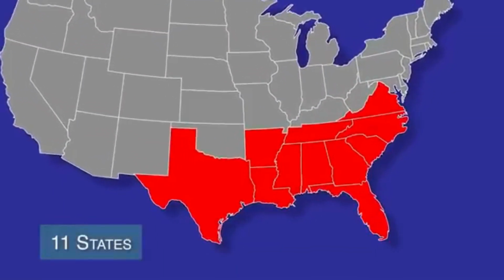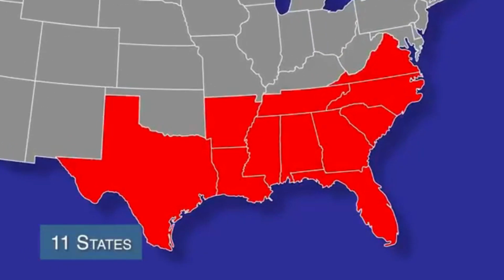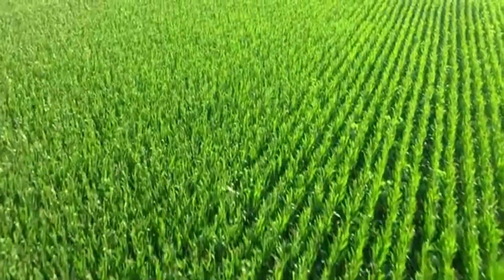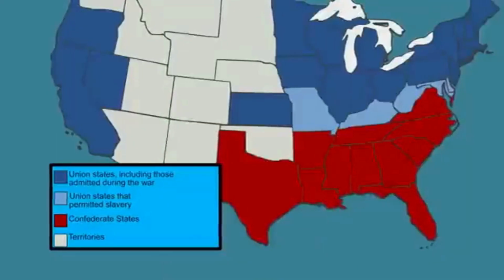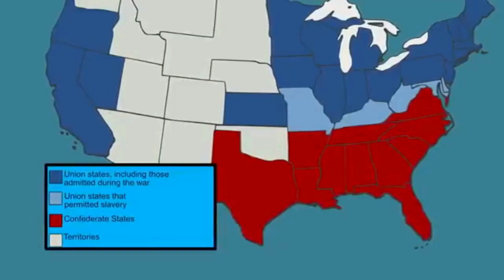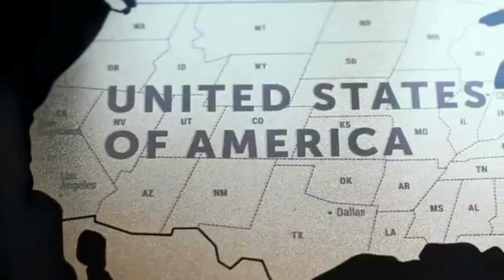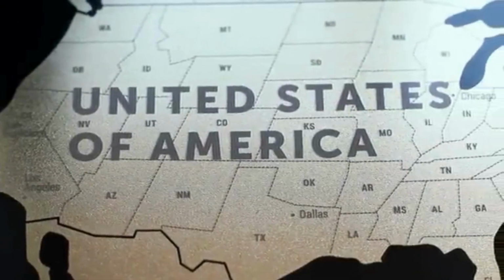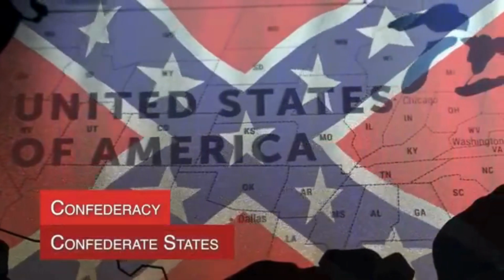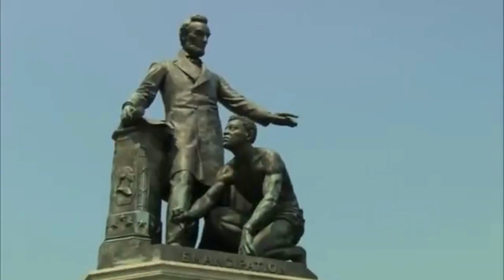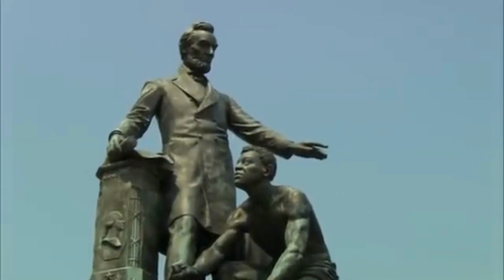11 southern states decided they no longer wanted to be part of the United States of America. They wanted to keep owning slaves because they depended on them to raise their crops. These 11 states wanted to create a new nation for themselves, where they could own slaves. Instead of the United States of America, they made up a new name for themselves called the Confederate States or the Confederacy. They were angry that Abraham Lincoln and others in the northern states wanted to set all slaves free.